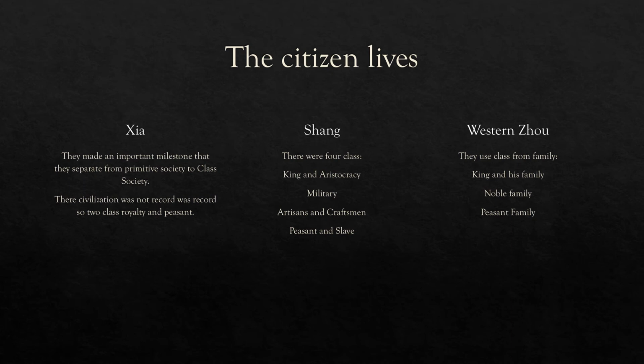The Zhou classes were different. They divided into three social classes: the king, the nobles, and the peasants. Families of each class were expected to show their virtue by offering service to other classes. The nobles got their land from the king. In return, they gave the king military support and other services. The political system exchanged land for loyalty and is known as feudalism. The peasants worked the noble land and paid them for its use with goods and services.